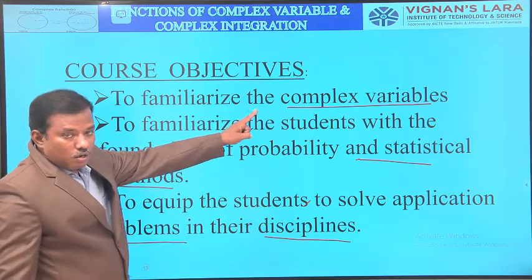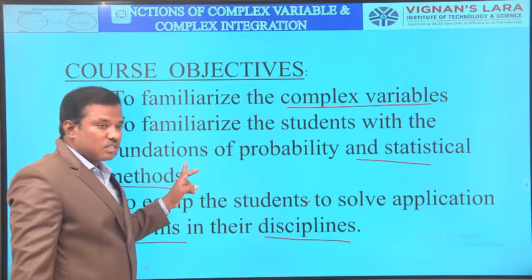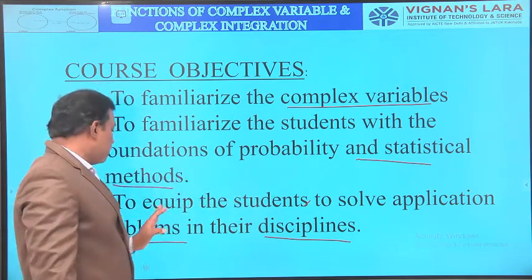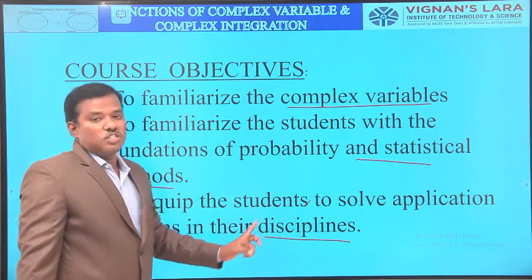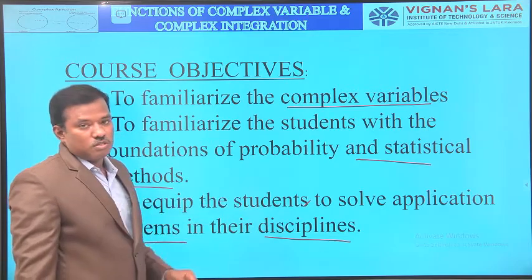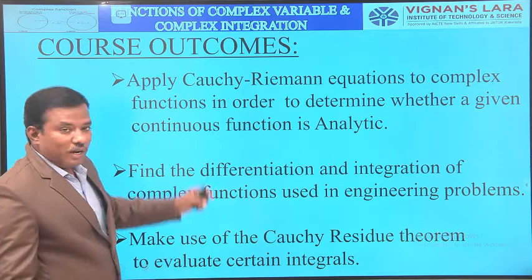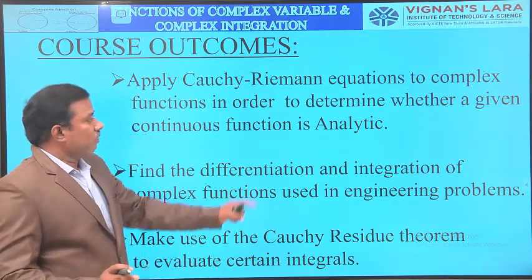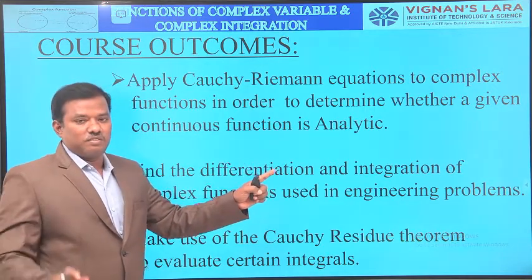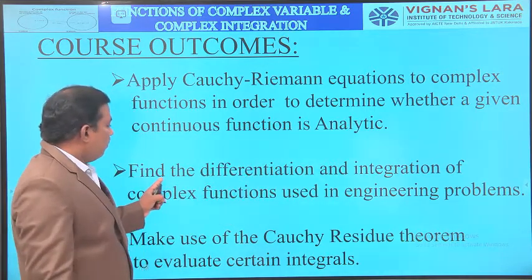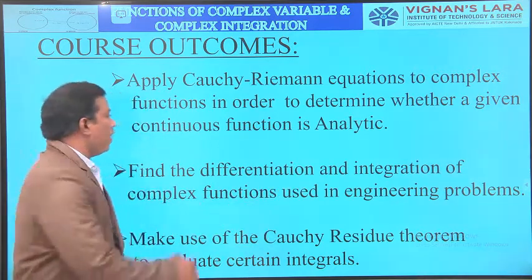One is to familiarize with complex variables, to familiarize the students with the applications of probability and statistical methods, and to equip the students to solve application problems in their disciplines. These are the course objectives. Then coming to the course outcomes of the subject: apply Cauchy-Riemann equations to complex functions in order to determine whether the function is analytic.